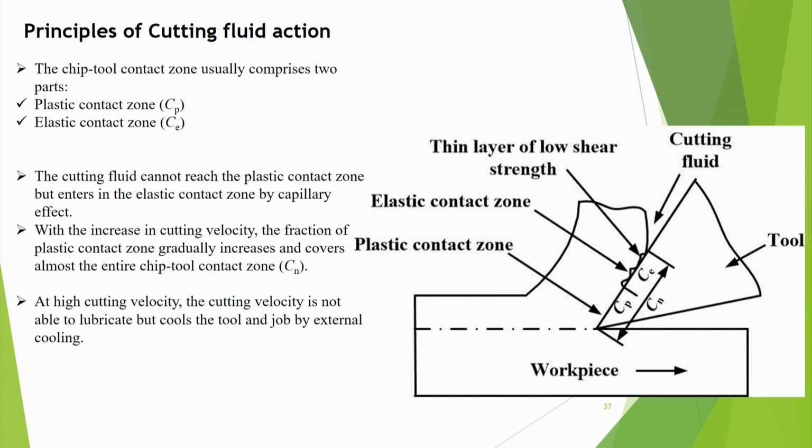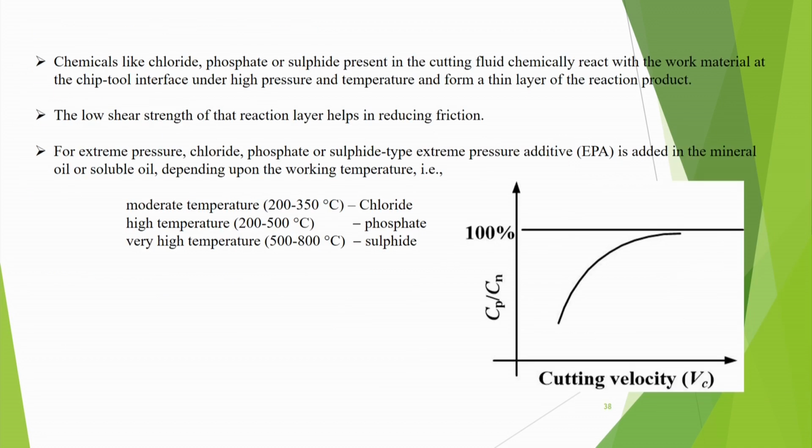Now, generally when the chip is there, there is a plastic contact zone where the chip usually sticks, and then there is an elastic contact zone where the fluid can easily enter by capillary action. Chemicals like chloride, phosphate or sulfide present in the cutting fluid chemically react with the work material under high temperature and pressure. Low shear strength of that reaction layer helps in reducing the friction.